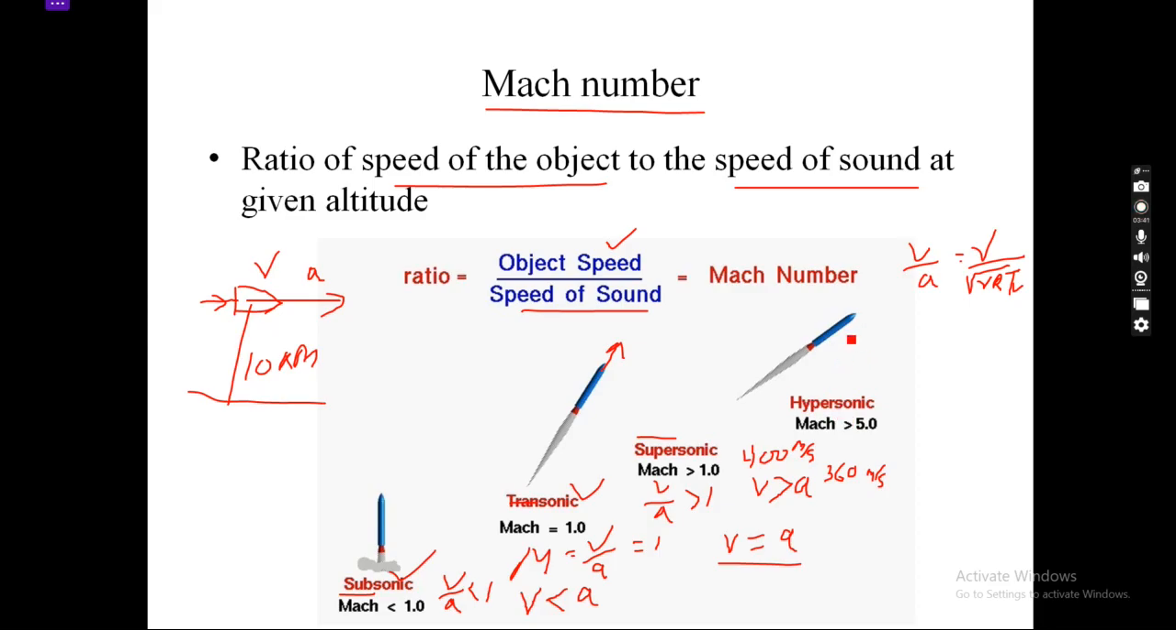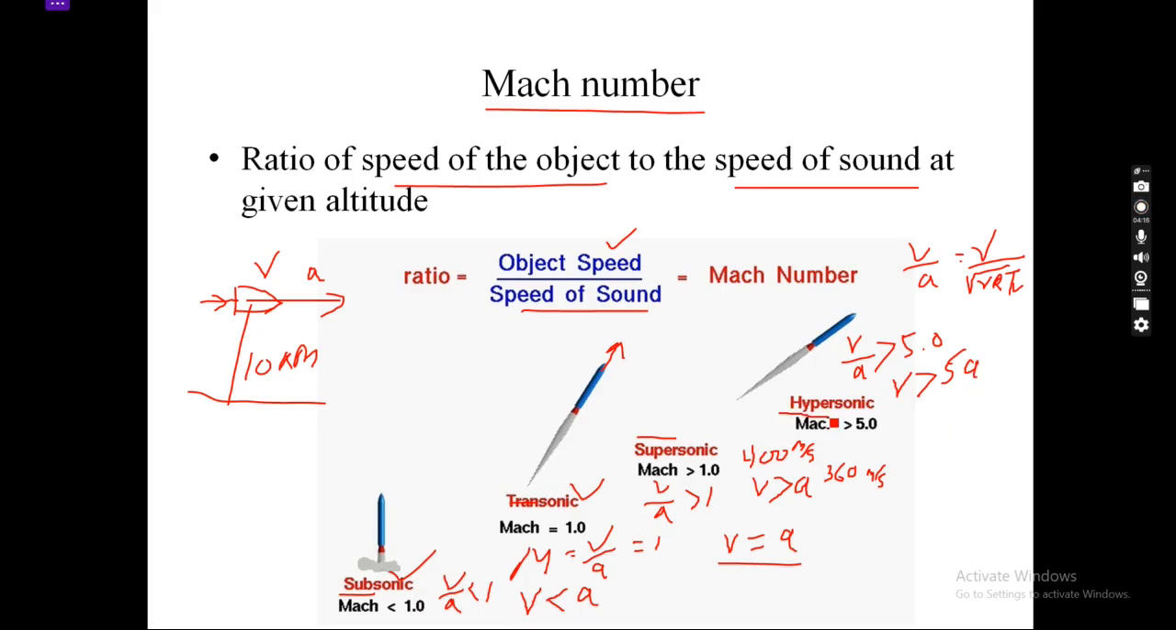And hypersonic, one of the most interesting things here. We know that Mach number is the ratio of the speed of the missile to the speed of sound at that altitude. Now what if the height keeps changing continuously? The speed of sound will also keep changing continuously, right? So if the object is traveling at a Mach number of 5.0, what does that imply? It implies that the speed of the rocket is 5 times faster than the speed of sound.